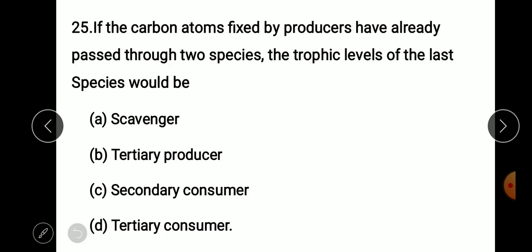Take the next question. If the carbon atom fixed by producers has already passed through two species, the trophic level of the last species would be? So what will be your answer? Is it tertiary producer, secondary consumer, scavenger, or what? So your answer is basically secondary consumer.